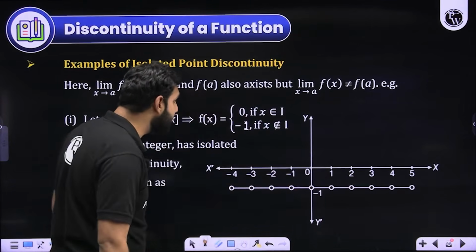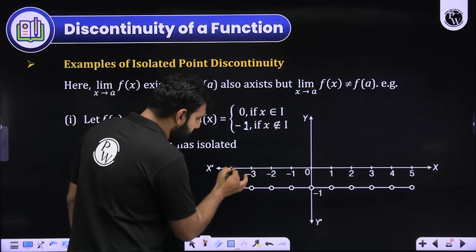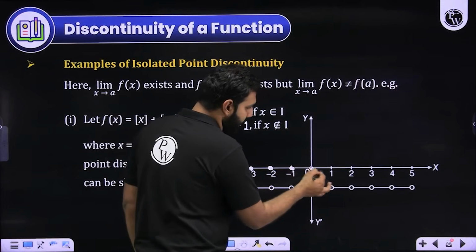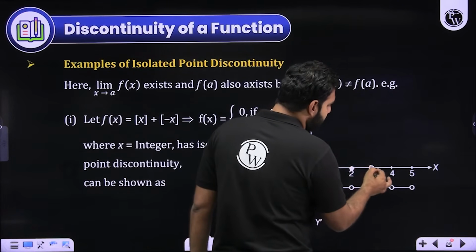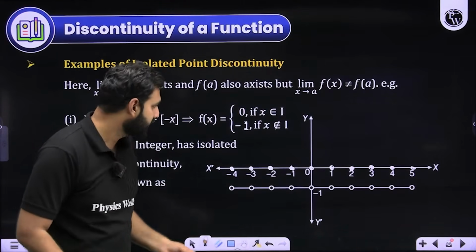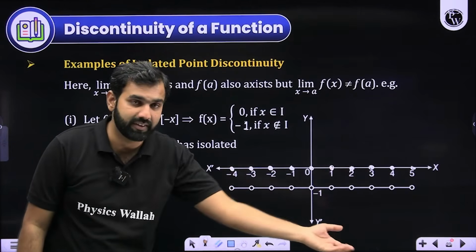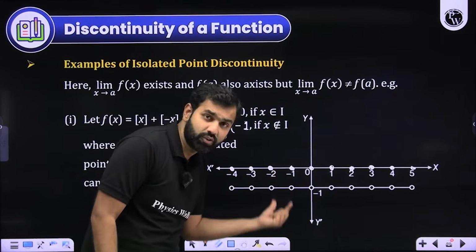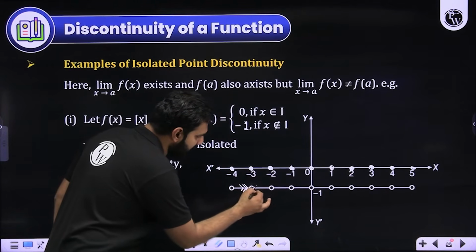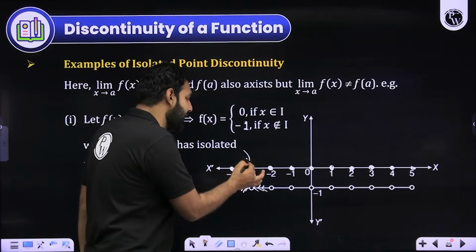So at integral points, it will be 0, which means its graph will look like this. At minus 4, it will appear here. At minus 3, it will appear here. So this is an isolated point discontinuity. So what is happening over here is that the function exists. At integral points also, this is not a missing point, the way we have discussed in the previous case. The function exists, its values also exist, but it is taking a jump. So when x approaches minus 3 from both these sides, it is approaching minus 1. But at minus 3, it has become 0.